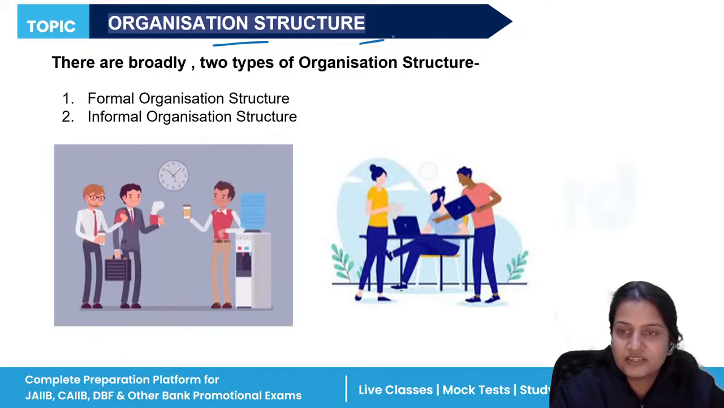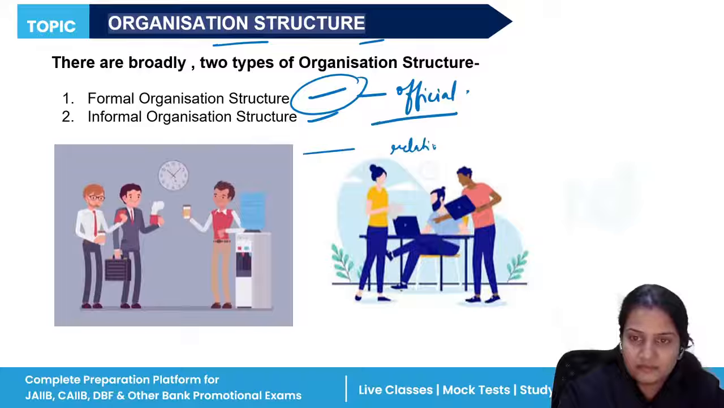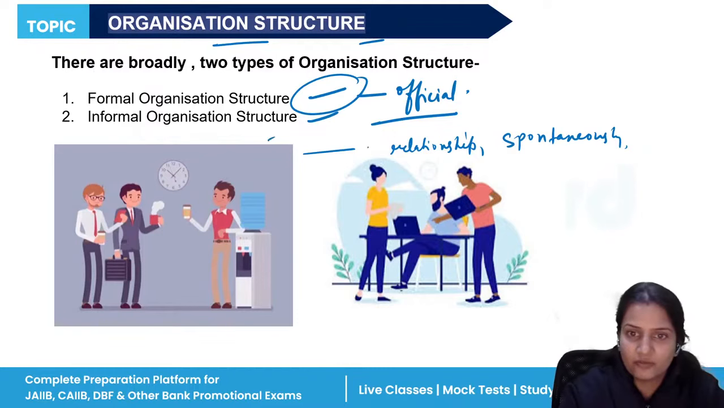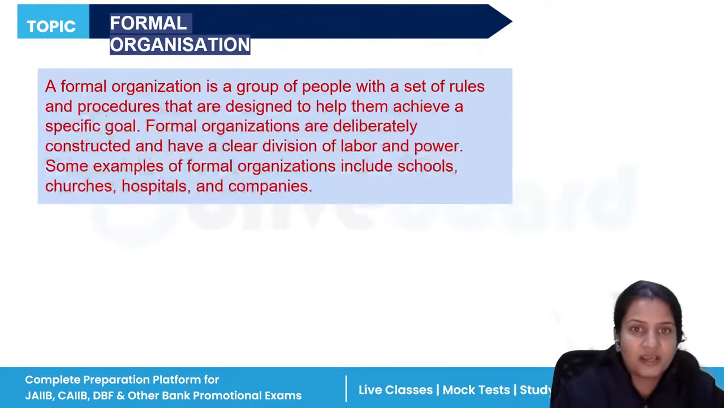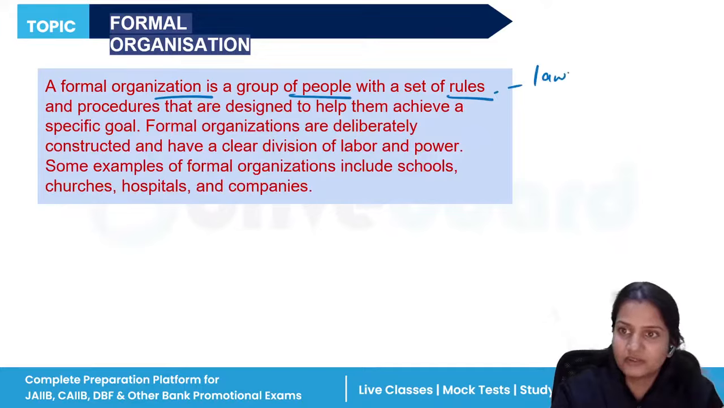Now, again, organization structure, the structure of the organization, has two types. One is formal, second is informal. Formal organization structure is also known as official, and informal organization occurs with relationships, and it occurs spontaneously. There is no intention to make such kind of informal organization. It occurs spontaneously. A formal organization is a group of people with a set of rules, and they have to follow the rules, the guidelines, the principles of the organization.